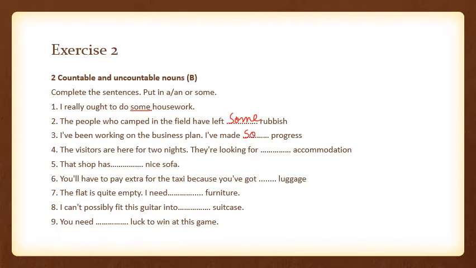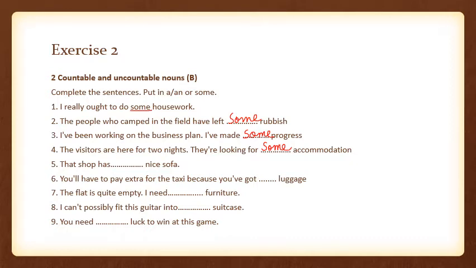So here we write "some" because that is the only option given. "The visitors are here for two nights. They are looking for some accommodation." Accommodation is also an uncountable noun, so here we are going to use "some."